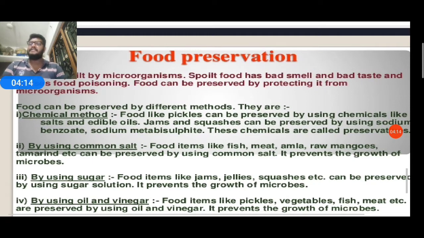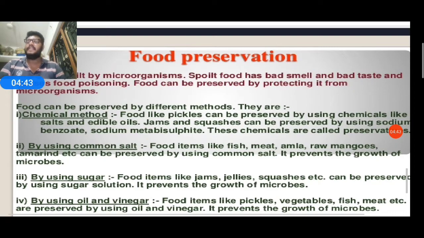These chemicals are called preservatives. So pickles can be stored with salt and edible oil, and jams and squashes can be preserved with sodium benzoate and sodium metabisulphite. These chemicals are called preservatives.